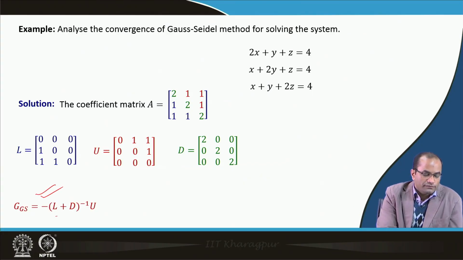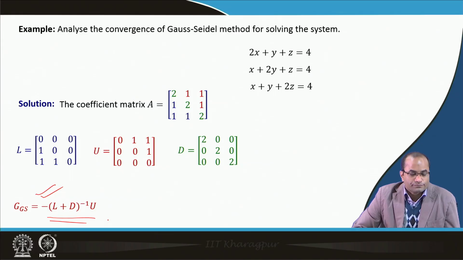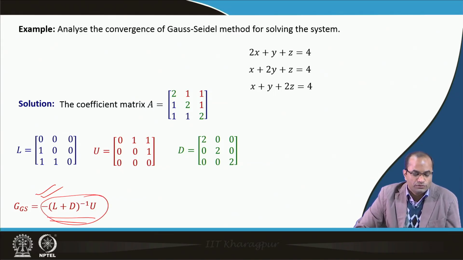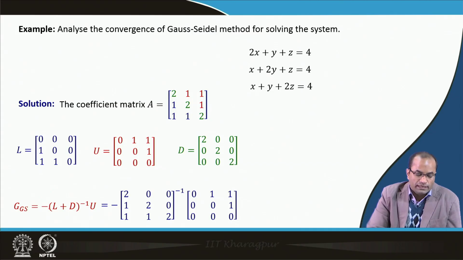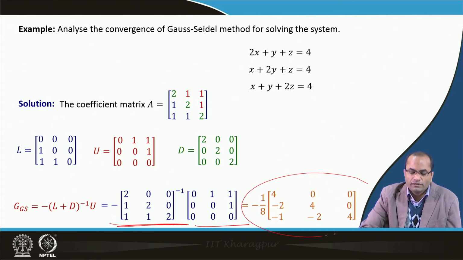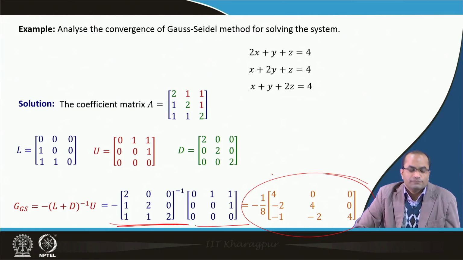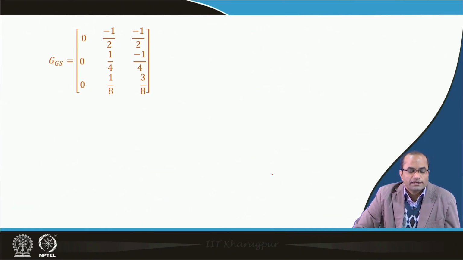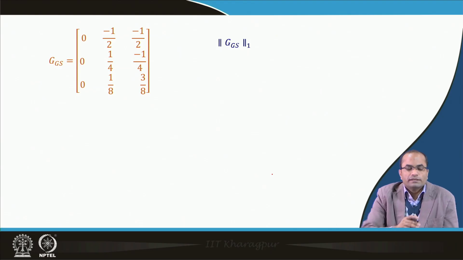Then Gauss-Seidel, we know the iteration matrix, that is (L + D)^{-1} U. So, we can compute that, we need to compute this inverse here, and then we have to multiply. Finally, we got this matrix which is the iteration matrix. So, having this iteration matrix for the Gauss-Seidel method, what we observe, let us compute the one norm, that is